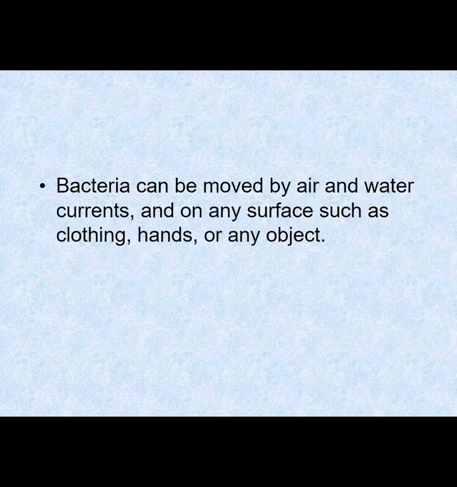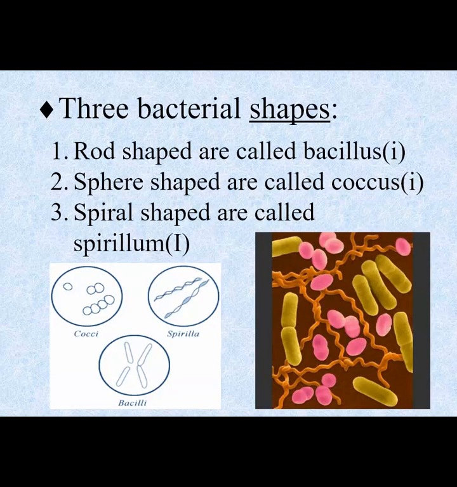Bacteria can be moved by air and water currents and on any surfaces such as clothing, hands, or any object. There are three bacterial shapes. Rod-shaped are called bacillus, sphere-shaped are called coccus, and spiral-shaped are called spirillum.